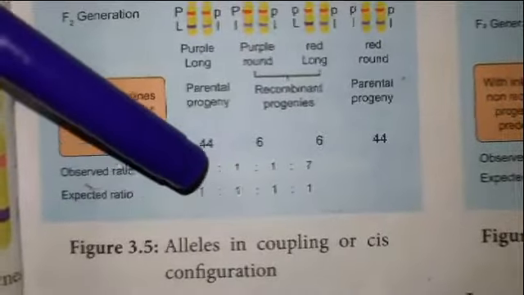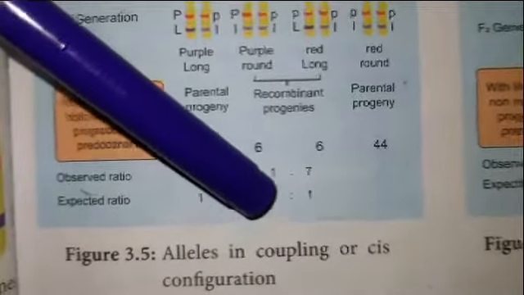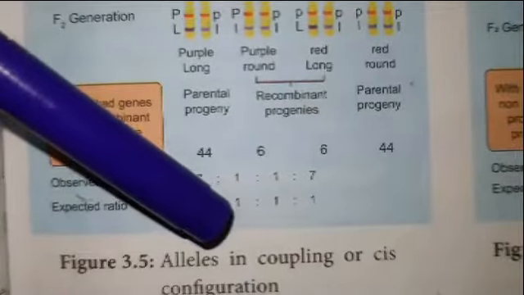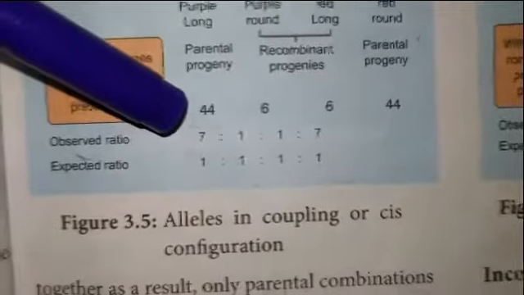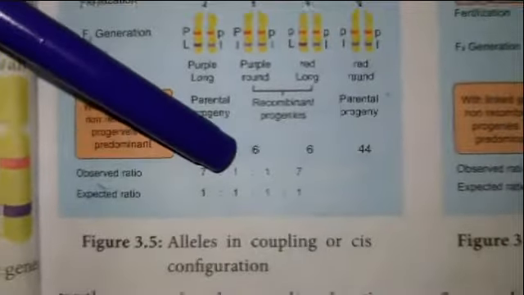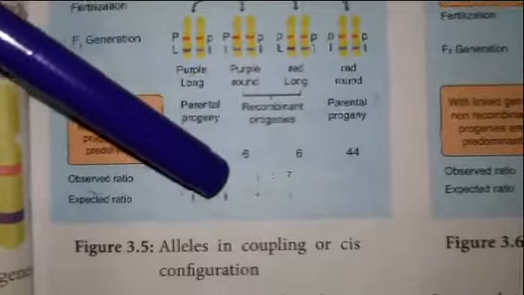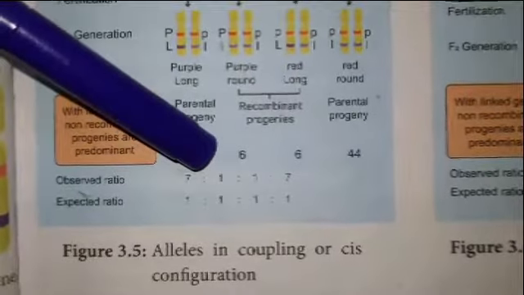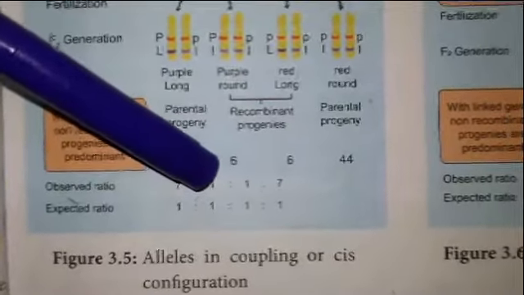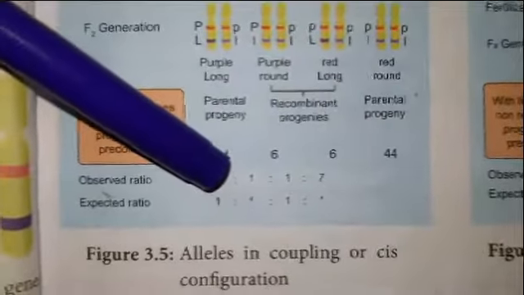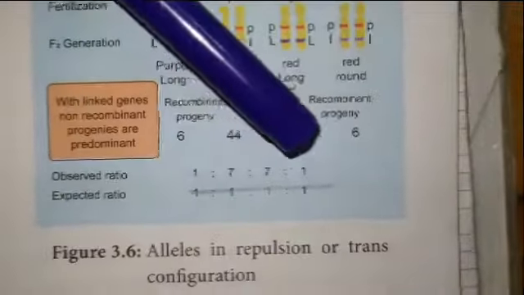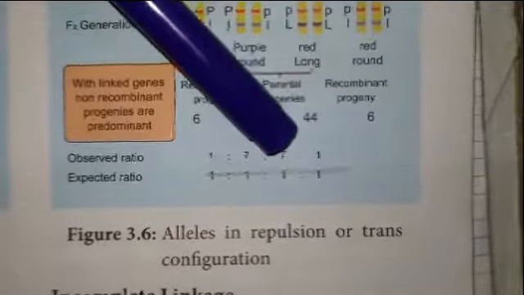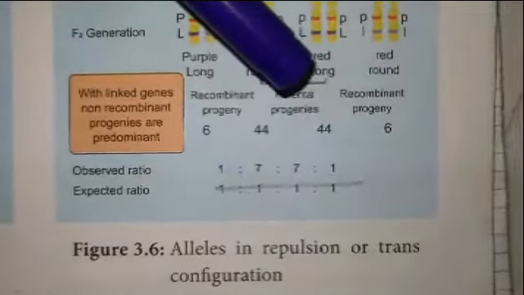Mendel's dihybrid test cross ratio is 1 is to 1 is to 1 is to 1. This is based on Mendel's law of independent assortment. But here the coupling ratio is 7 is to 1 is to 1 is to 7. That is, it shows more parental character compared to the hybrid character. That is, the coupling test cross ratio is 7 is to 1 is to 1 is to 7. Repulsion test cross ratio is 1 is to 7 is to 7 is to 1. Here also there are more parental characters compared to the hybrid characters.